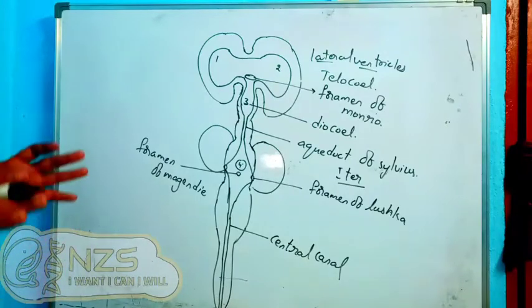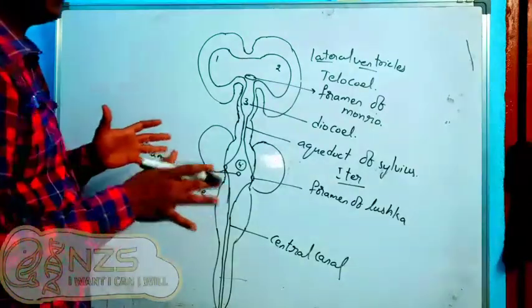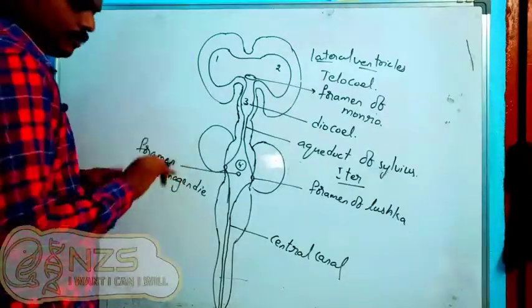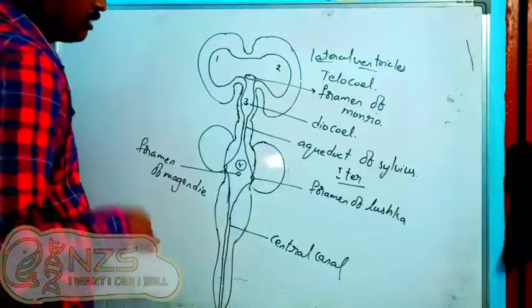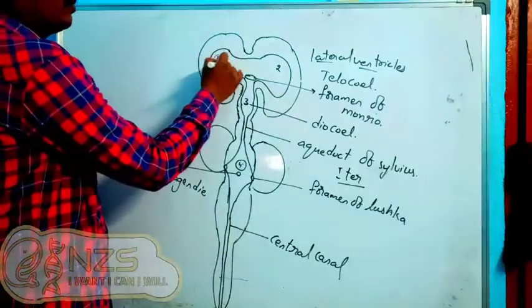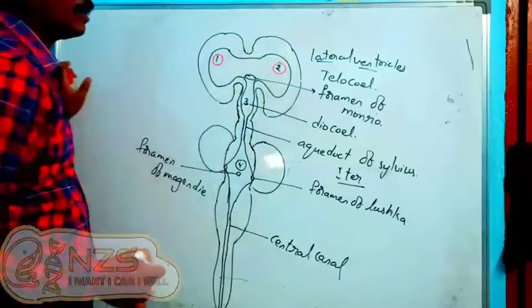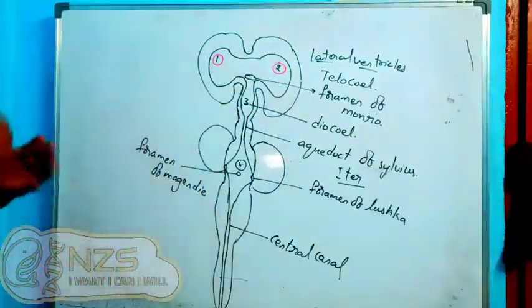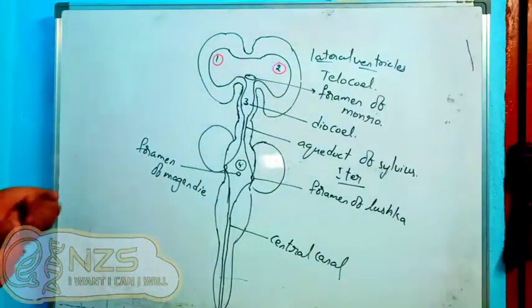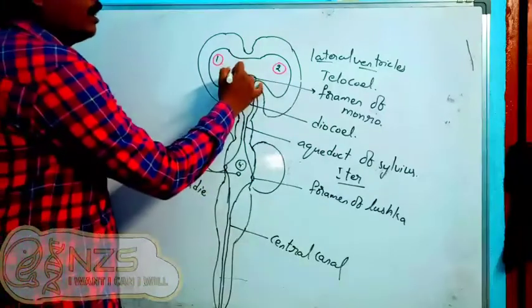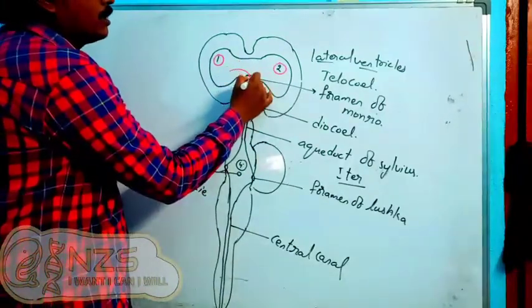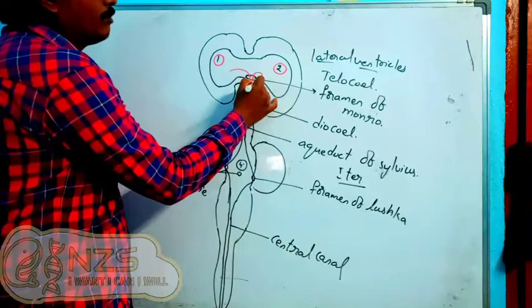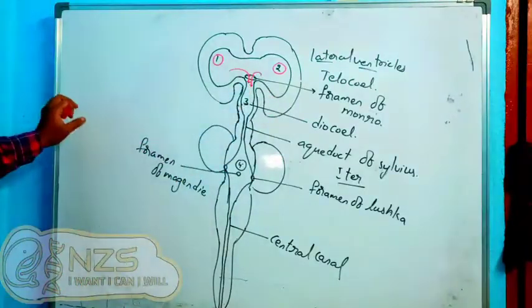So how many ventricles are there? Four. Lateral ventricles 1 and 2 are present in the telocele, in the cerebral hemispheres. Both of them open into the third ventricle through the foramen of Monro.